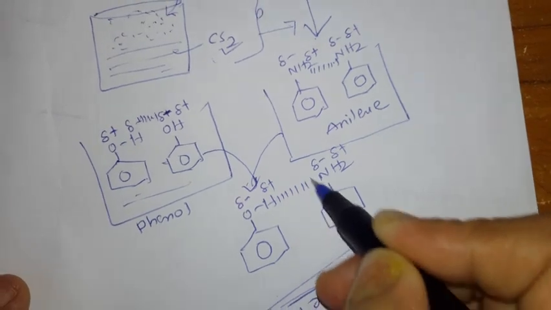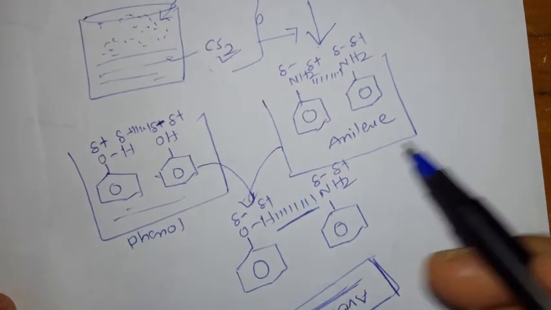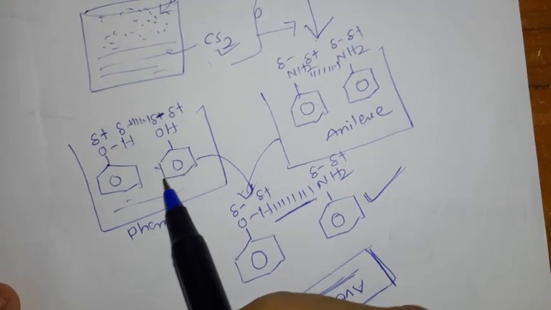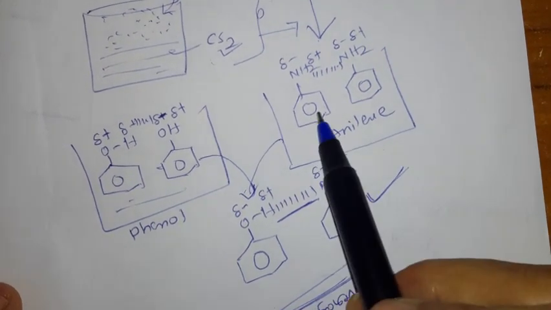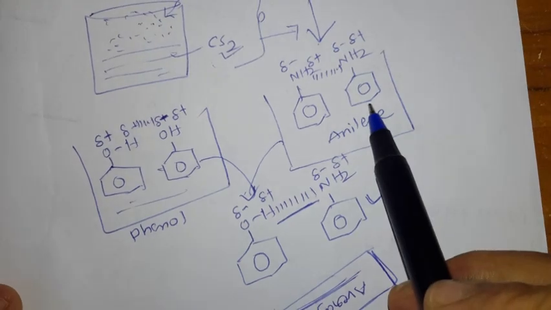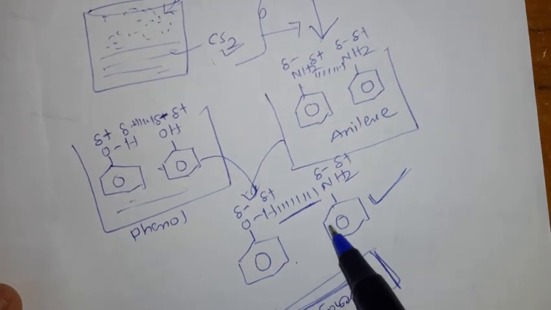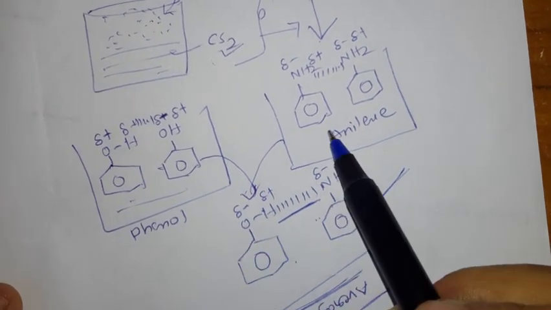Now there is a new hydrogen bonding going to develop, okay. This hydrogen bonding is stronger than what we have within the same molecule. This is a phenol, we have hydrogen bonding, and in aniline we have hydrogen bonding. When you add them together, the hydrogen bonding is more compared to the individual one.